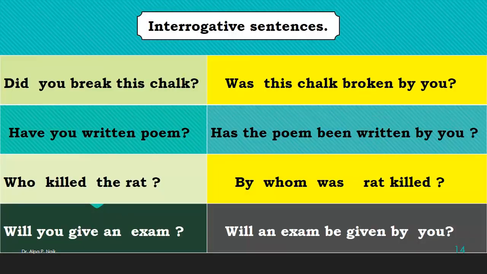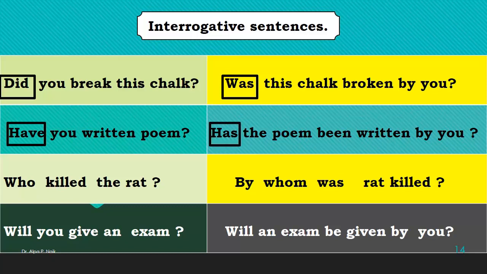Now children, let's see what is to be done in interrogative sentences. First sentence, did you break this chalk? So it is in past tense. So here did changes to was. This chalk, object. Break again V3 form, broken by you. Second, have you written a poem? So here again have changes to has. The past participle, that means change to been written by you.